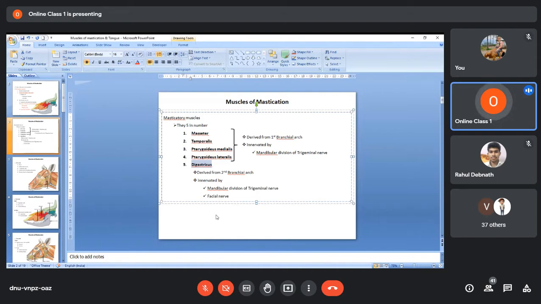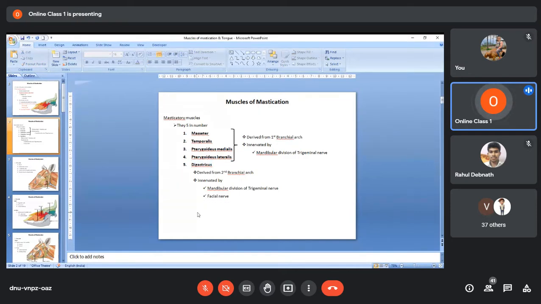So for today's class, I will consider all these five as masticatory muscles. So don't be confused if someone says there are only four. If someone says four, you can ask why the fifth, the digastricus, is not included. Some may ask you, and you should say that it is because the digastricus is a depressor muscle. It depresses the lower jaw, whereas the other four muscles lift the lower jaw. Because of that difference, sometimes the digastricus is not considered a masticatory muscle.